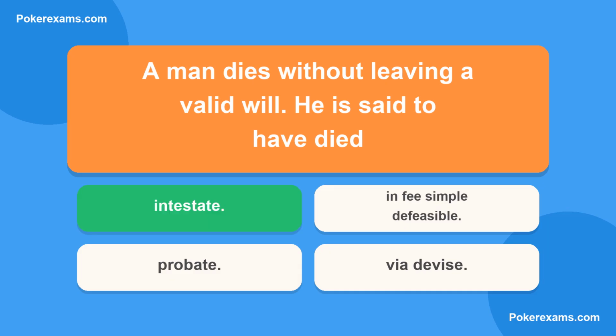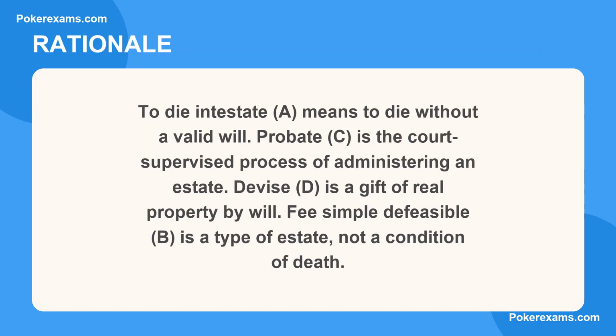The correct answer is A. Here is why. To die intestate, A, means to die without a valid will. Probate, C, is the court-supervised process of administering an estate. Devise, D, is a gift of real property by will. Fee simple defeasible, B, is a type of estate, not a condition of death.